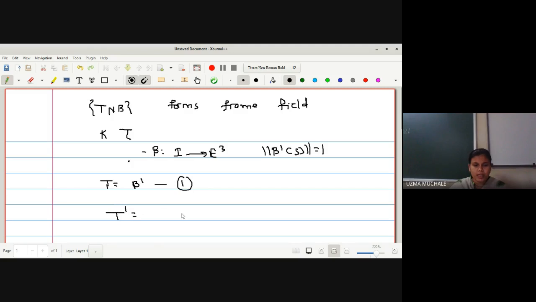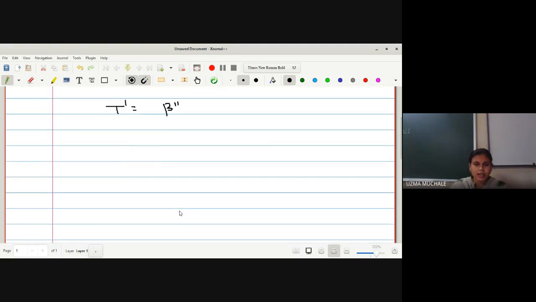And after that we have found T dash is nothing but beta double dash, right? And then I showed you what T dash is. If T is a velocity, velocity is nothing but the rate of change, and it is also called the slope of a tangent. Then what will be T dash? It is the rate of change of the slope of a tangent, right? We have discussed this in maxima and minima, how a curve is concave up, concave down, convex. Then how the rate of change of the slope of a tangent is able to be found out, right? There, if we are finding beta double dash, the second derivative is nothing but the rate of change of the slope of a tangent, right?